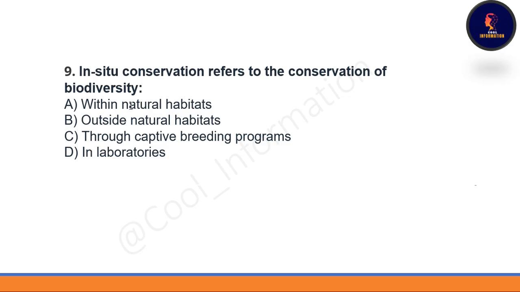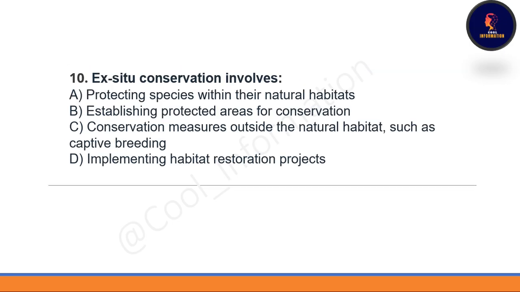In-situ conservation means conservation of biodiversity within the natural habitat. Now the question is about ex-situ conservation. So ex-situ conservation means conservation measures outside the natural habitat, such as captive breeding. Option C will be correct here.